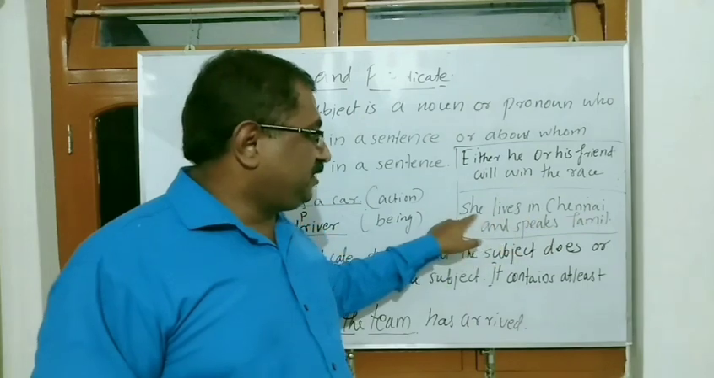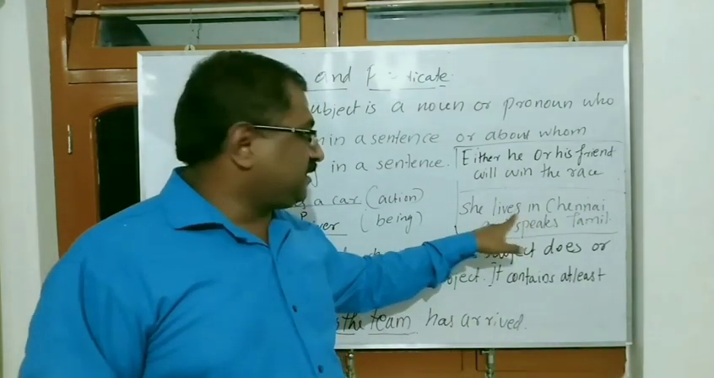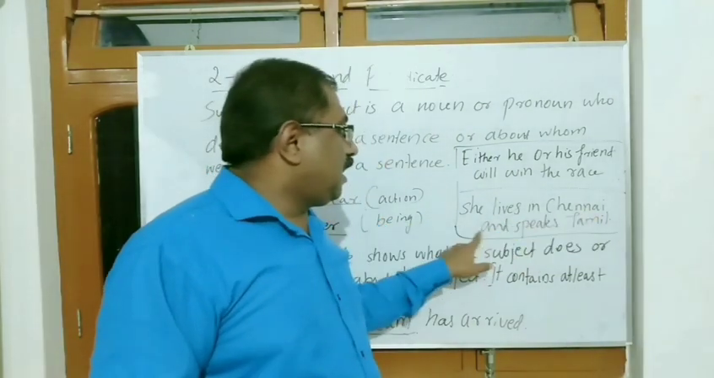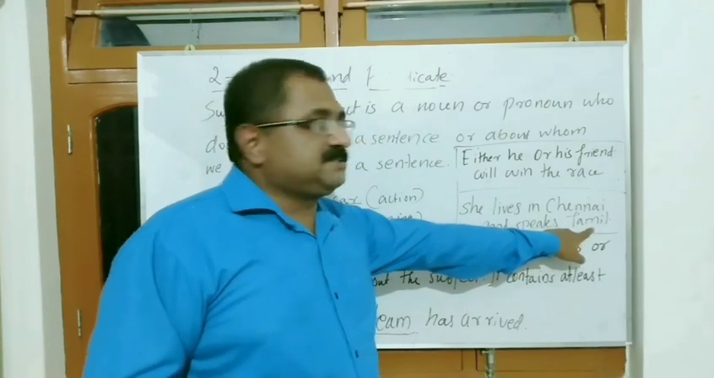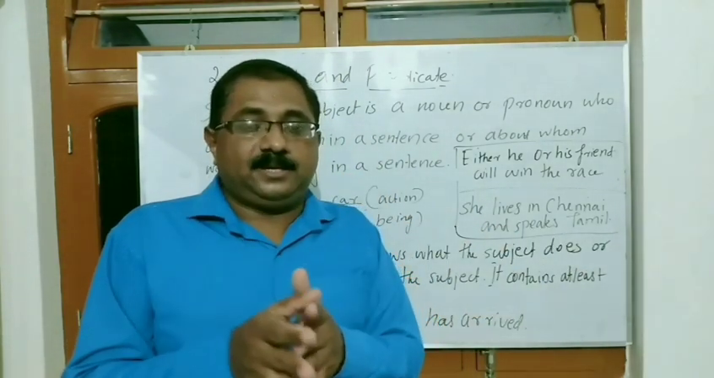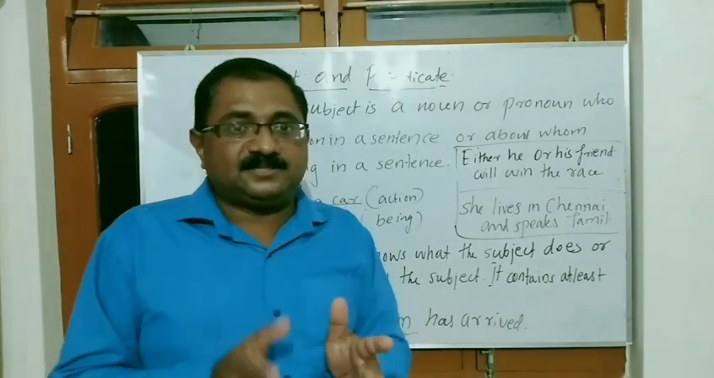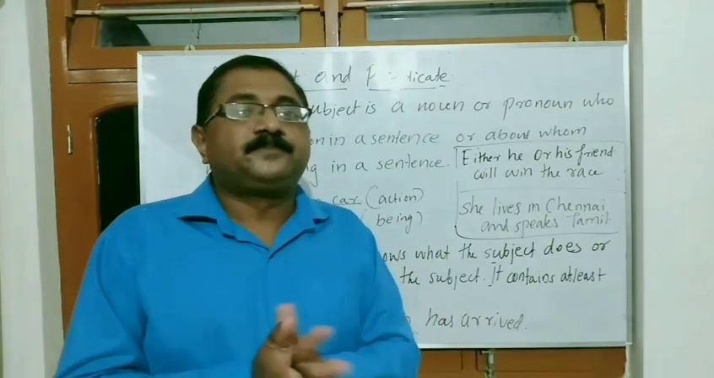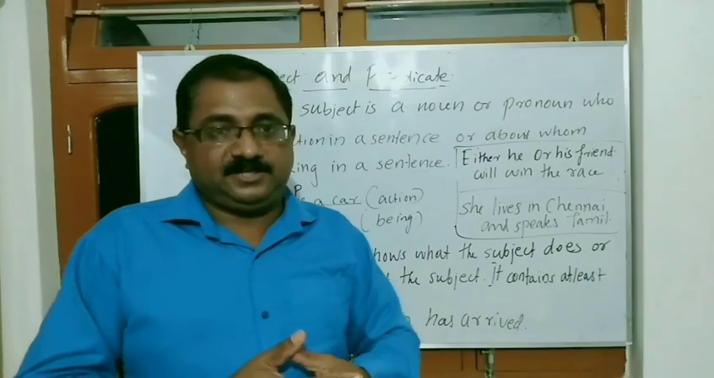In this sentence, she is the subject. Two predicates are there: lives in Chennai and speaks Tamil. But they have been connected by a conjunction. A conjunction is necessary for connecting such compound predicates.